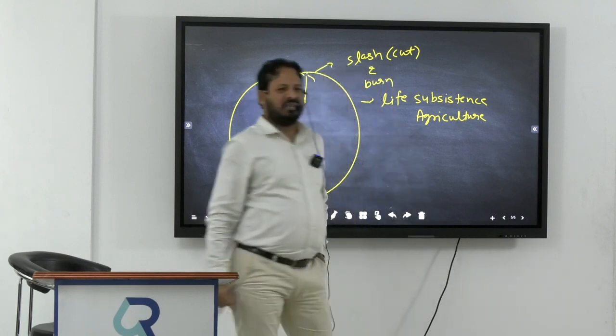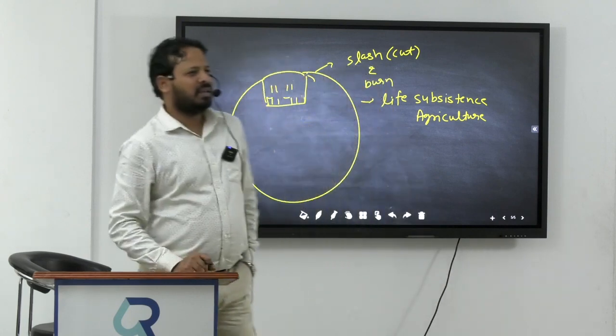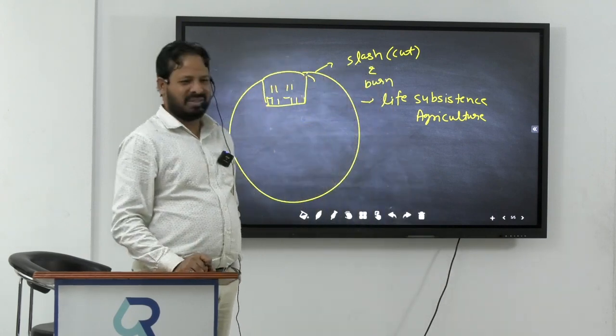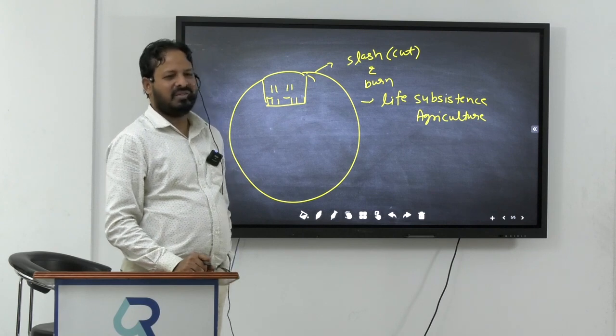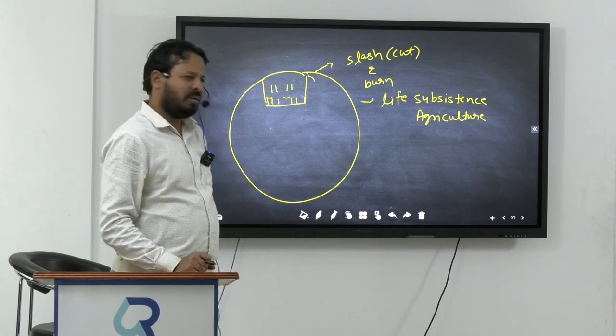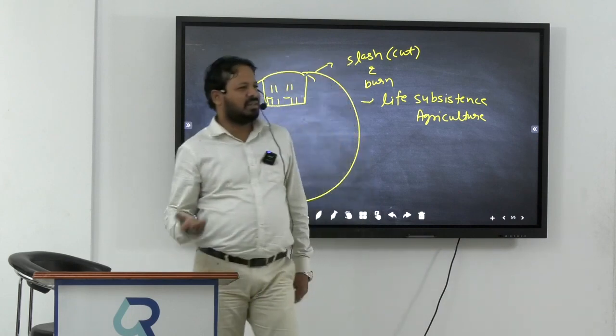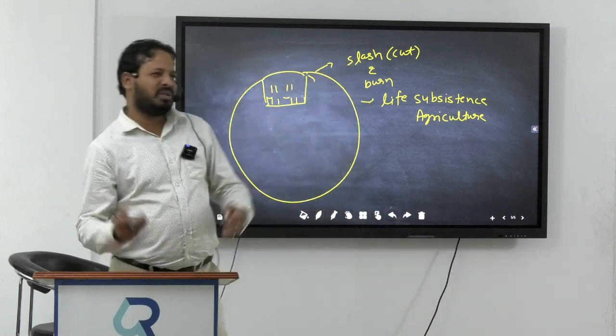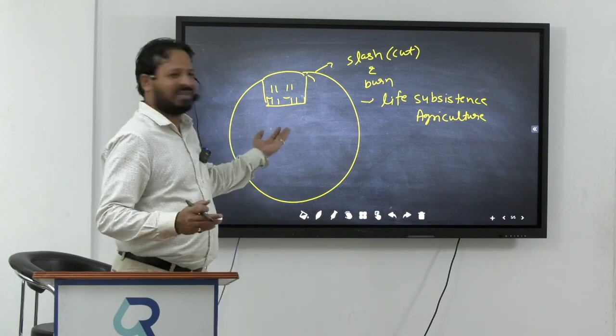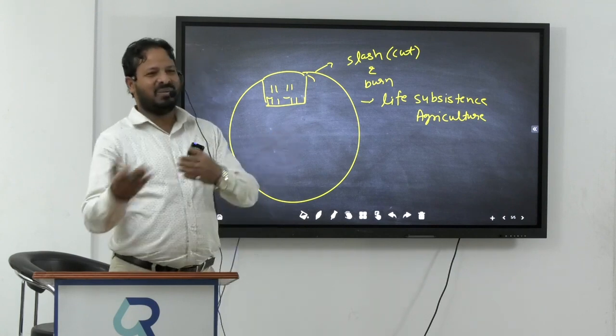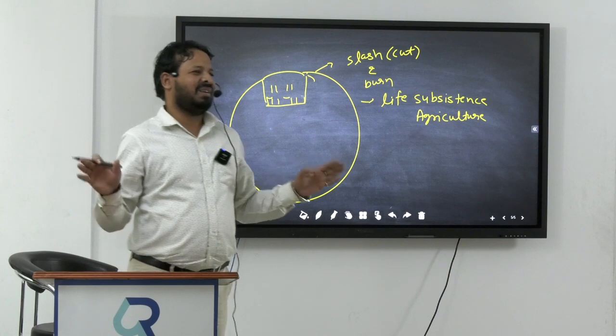Actually, there is no saving. It's not for the trade purpose. Is it clear, everyone? It is not for the trade purpose because they do not have enough grain to make a business from it, because it is life subsistence agriculture. According to the production, it is just for my livelihood.